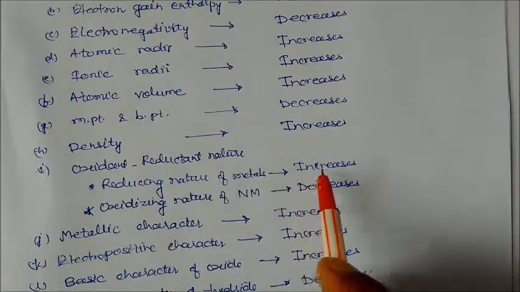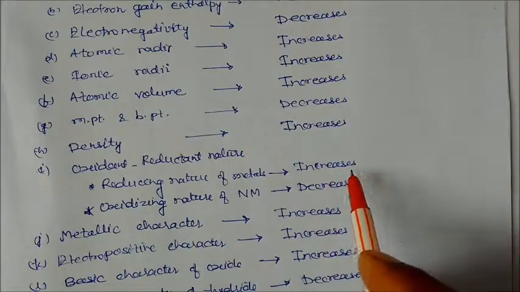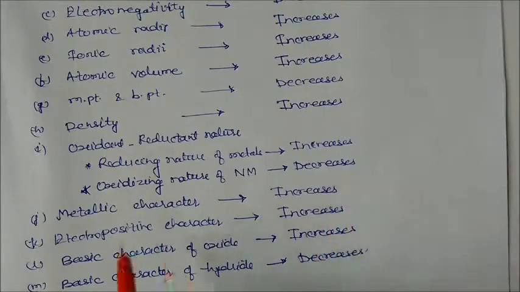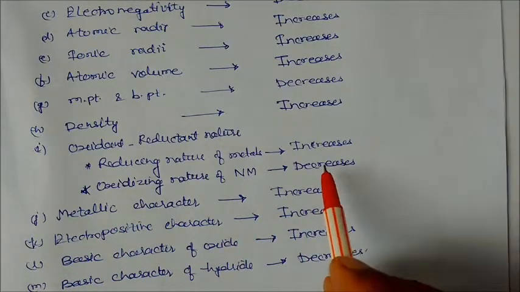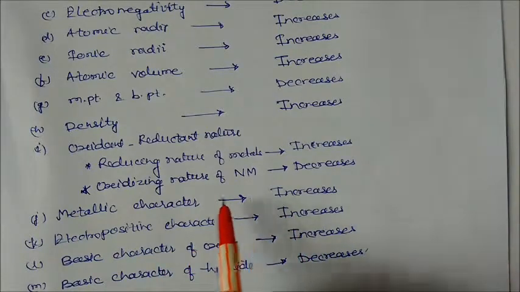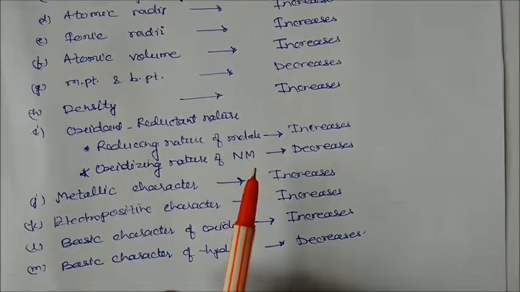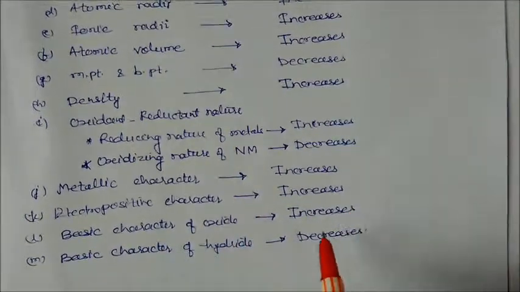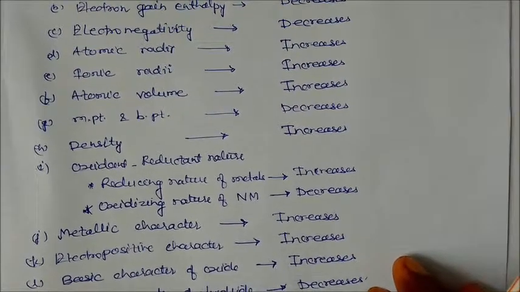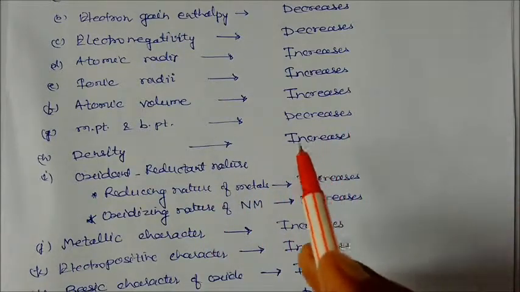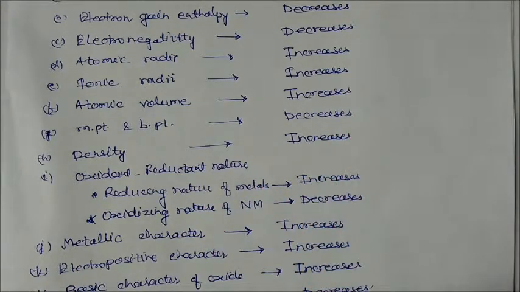Reducing nature of the metal increases down the group because of the more electropositive character. Oxidizing nature decreases because of lower electronegativity. Metallic character generally increases from sodium to cesium. If metallic character increases, electropositive character increases; both correspond to each other. Basic character of oxides increases down the group, and basic character of hydrides decreases down the group. So we studied all these things till now. Keep on revising all this lesson, and then you will understand these different topics very well, under the competition corner.